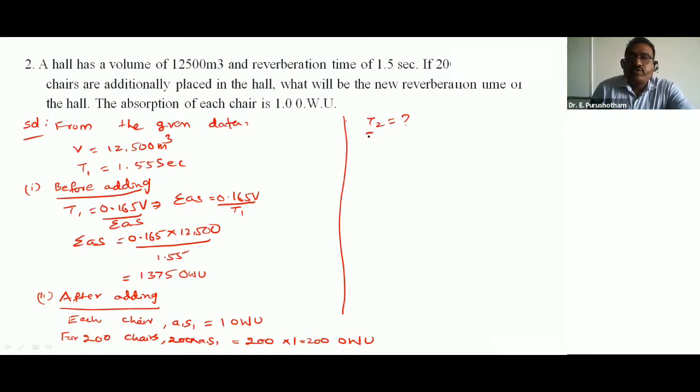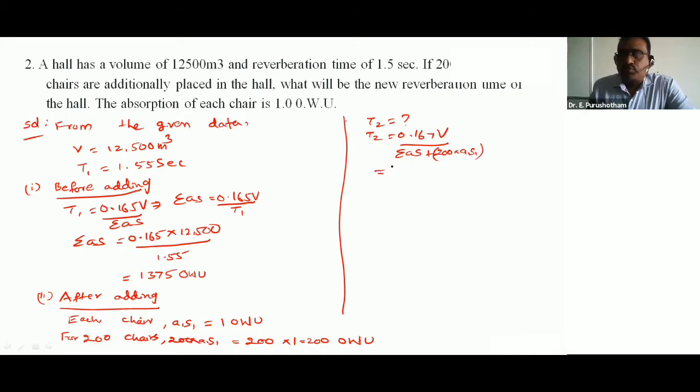So principle, T2 is equal to 0.165 V by sigma AS plus 200 into A1 S1.